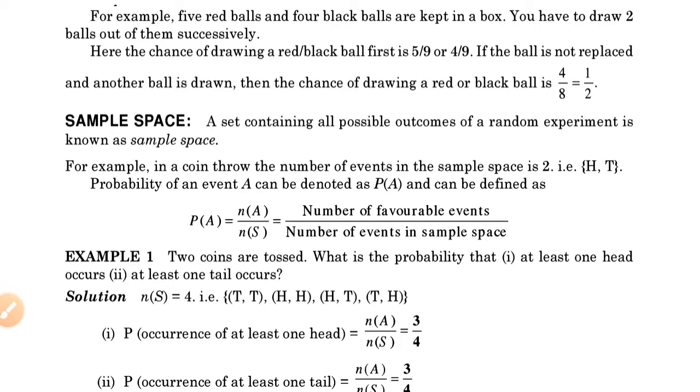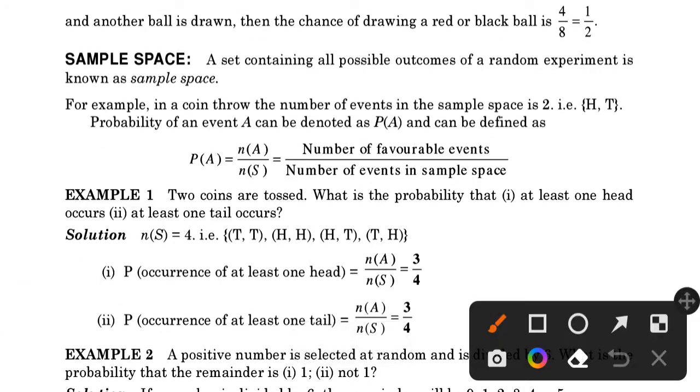The probability of an event can be denoted as P of A. Suppose A is an event, here the event A is that a coin is tossed once.